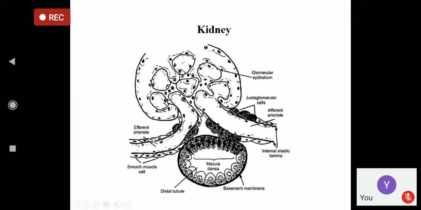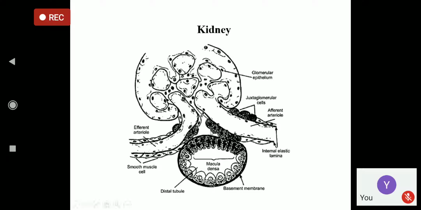Next, we are going to what we have read in the previous class, the juxtaglomerular apparatus. Right? It is called juxtaglomerular because this apparatus is very adjacent to the glomerulus.